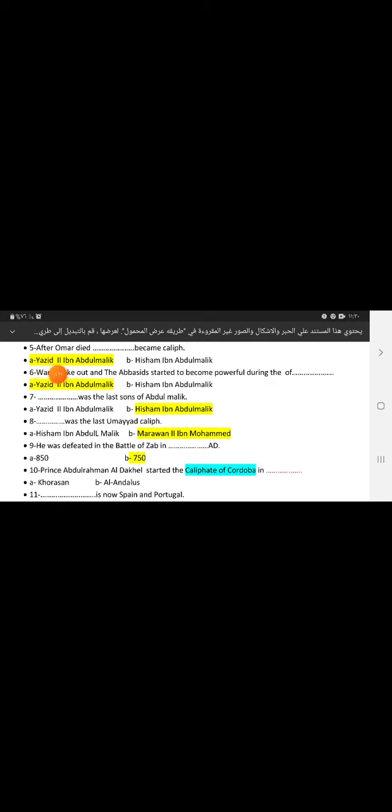After Umar died, Yazid II ibn Abdul Malik became caliph. Wars broke out and the Abbasids started to become powerful during the rule of Yazid II ibn Abdul Malik. When Umar ibn Abdul Aziz died, Yazid II ibn Abdul Malik became the caliph. He was very unlucky as wars broke out during his rule.